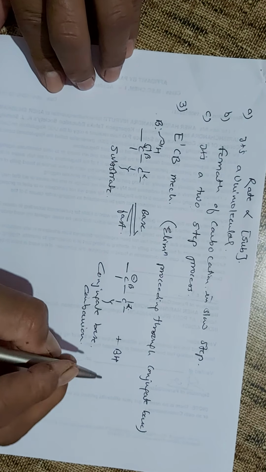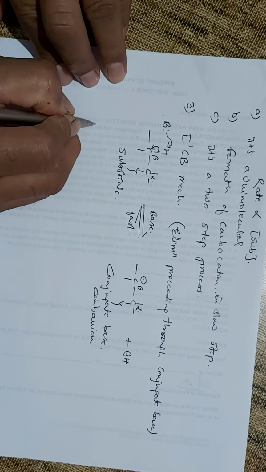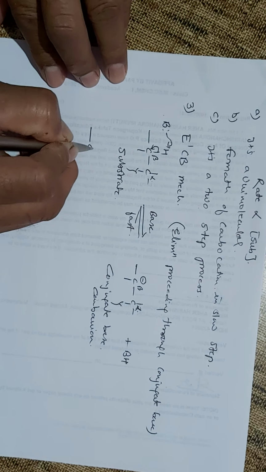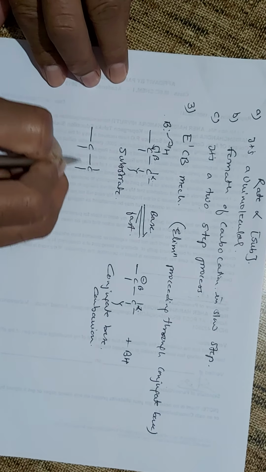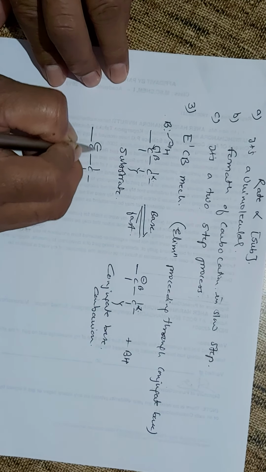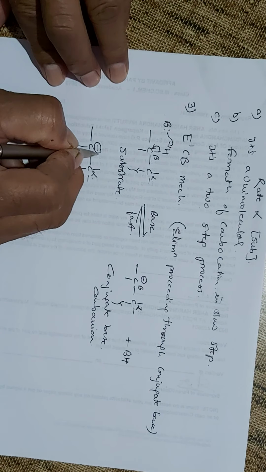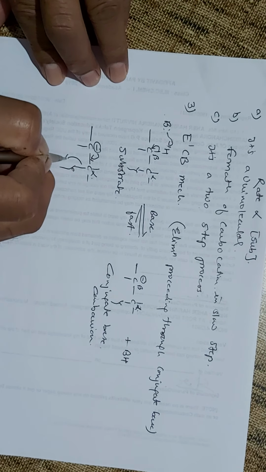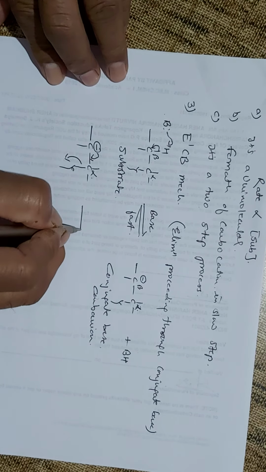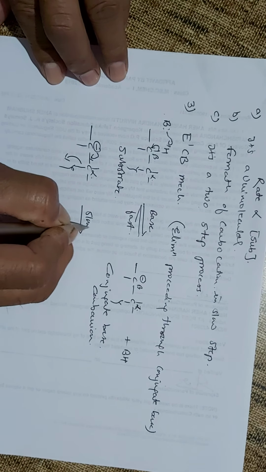And then the second step. This conjugate base, that is the C minus, gives the electron pair to the C alpha carbon, and the C alpha Y bond breaks, and this is the slow step.